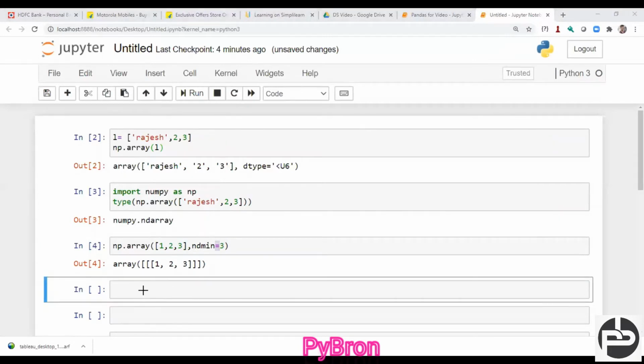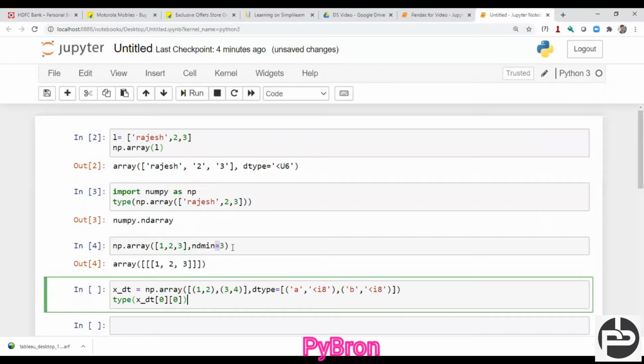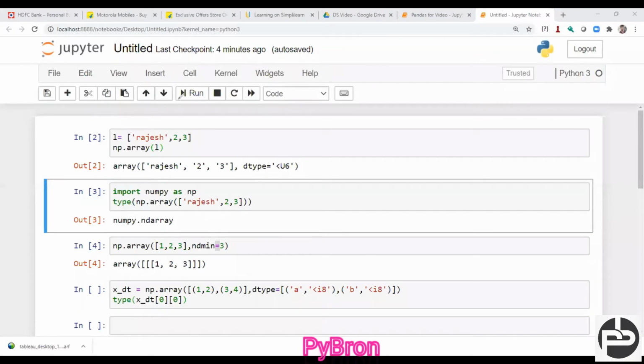Similarly, suppose I'm going to create an array like this, x equals np.array, and I just created a list of lists, 1, 2 and 3, 4. I'll annotate this. You can observe here, I created one list, 1 comma 2 and 3 comma 4, and I defined the data type also. I defined i8, which means 64 bit. Similarly, this is A, and this is B.